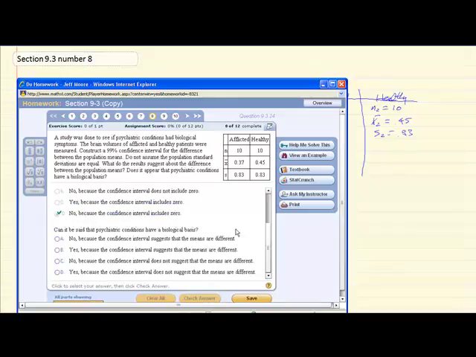Can it be said that psychiatric conditions have a biological basis? Our choices are no, because the confidence interval suggests that the means are different. Well, we didn't conclude that. Yes, because the confidence interval suggests that the means are different, so we can eliminate those two. No, because the confidence interval does not suggest that the means are different. So we'll select C.